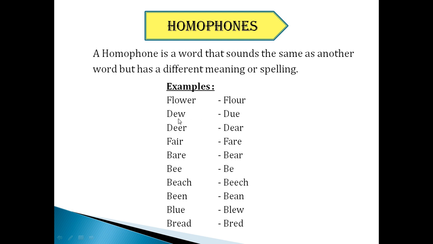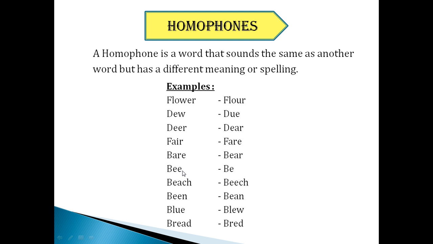Next, dew. Dew means dew drops. And deer, D-E-E-R, is an animal. Dear, my dear, we say while writing a letter, isn't it? So this is D-E-A-R spelling. And the next one is fair. F-A-I-R, fair. And another one is F-A-R-E, fare. Next one is bear, B-A-R-E, bare. We compare it to the tree, isn't it? This is a kind of animal, bear, B-E-A-R.